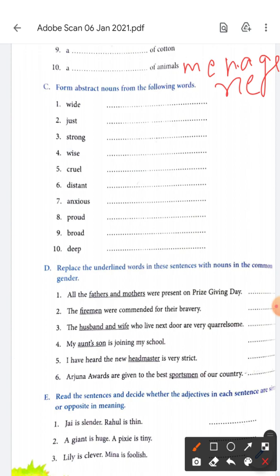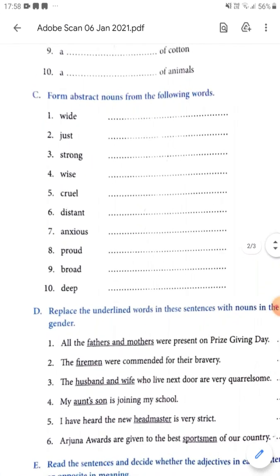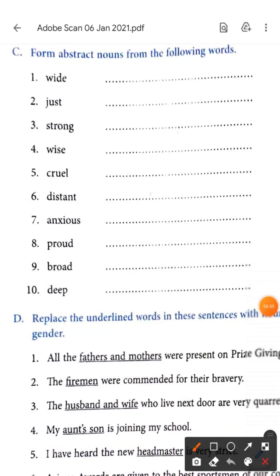Okay. I've sent you the worksheet. You can do it from there. Here we are just understanding. So, form abstract nouns from the following words. Let's see. I'll enlarge this and tell you how to do it. Wide. What is that quality called? Abstract nouns means the quality something has.